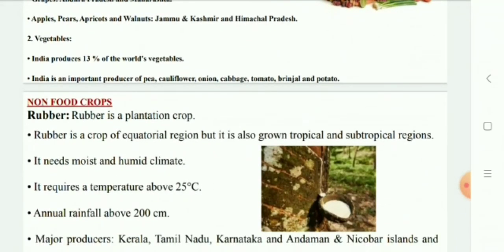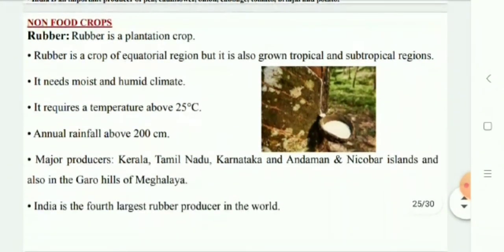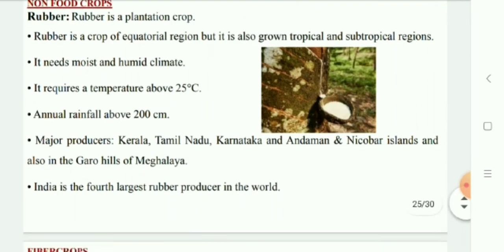Now let us move on to non-food crops and start with rubber. Rubber is an equatorial crop, but under special conditions it is also grown in tropical and subtropical areas. It requires a moist and humid climate with rainfall of more than 200 centimeters. Rubber is an important industrial raw material. It is mainly grown in Kerala, Tamil Nadu, Karnataka, and the Andaman and Nicobar Islands.